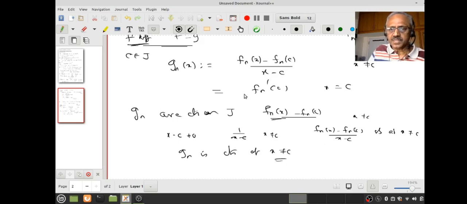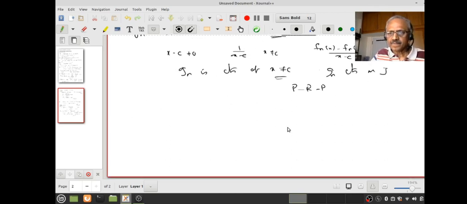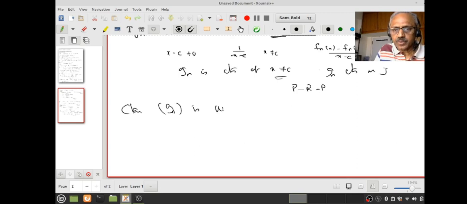But g_n is continuous at x equal to c also because of the construction. Do you understand that? Therefore, g_n is continuous on all of J. Please pause, review, proceed. Right, now we want to claim that g_n is uniformly convergent on J.